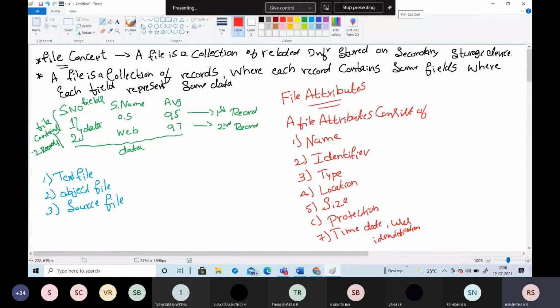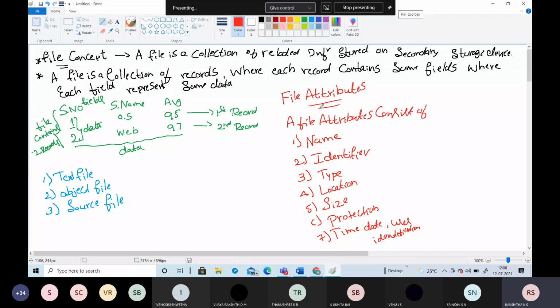In file attributes, different operating systems will contain different attributes. Each file attribute consists of these fields.